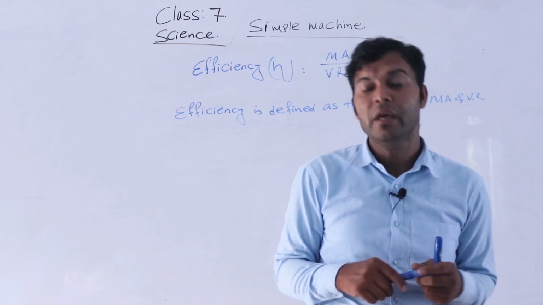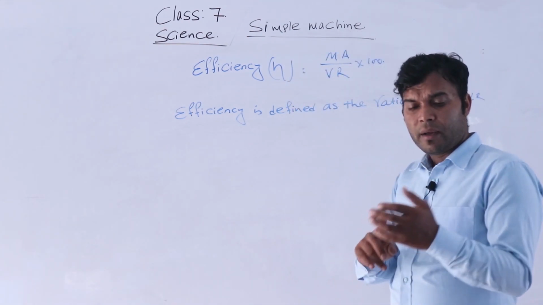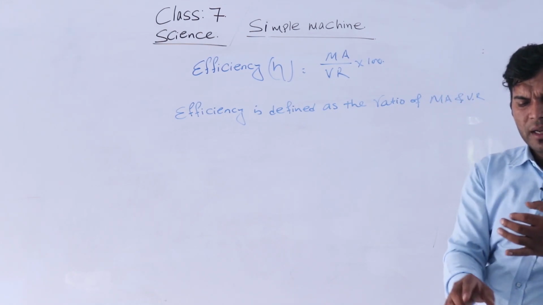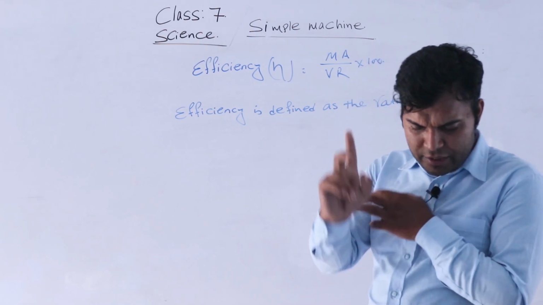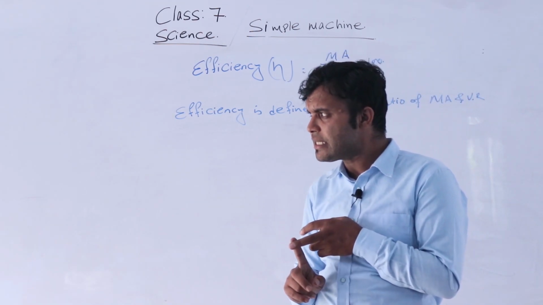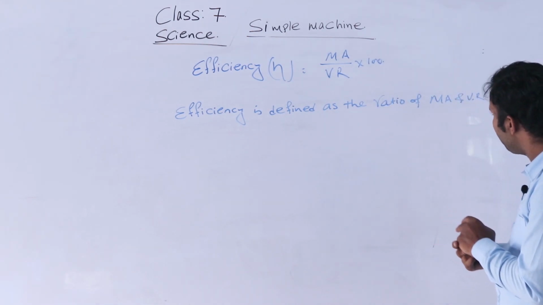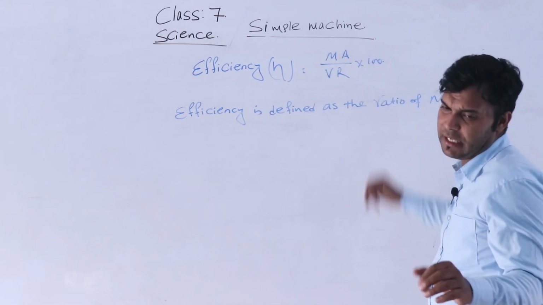Please remember these three terms. MA, the ratio of load and effort. VR, the ratio of effort distance and load distance. And the last one is efficiency, the ratio of MA and VR.